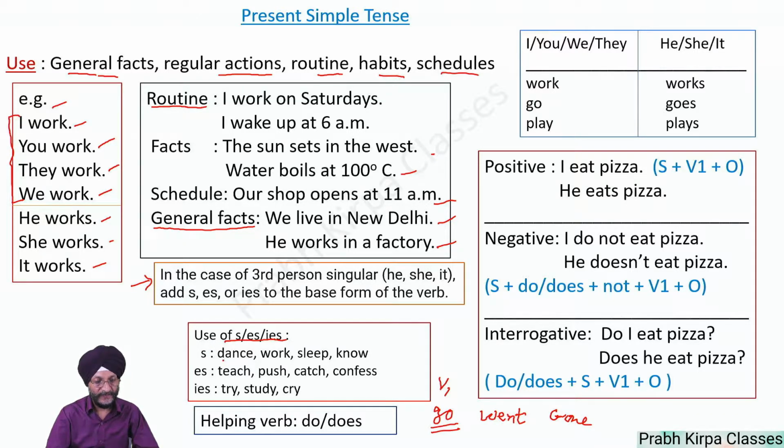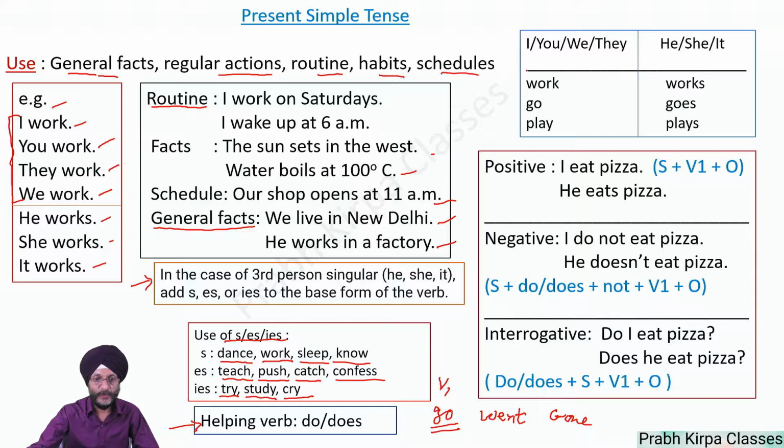For example, when the verb is dance, it becomes dances. In the same way, walks, sleeps, knows. Teach becomes teaches, pushes, he catches, he confesses, she tries, she studies, she cries. In this case, the helping verb is do or does.